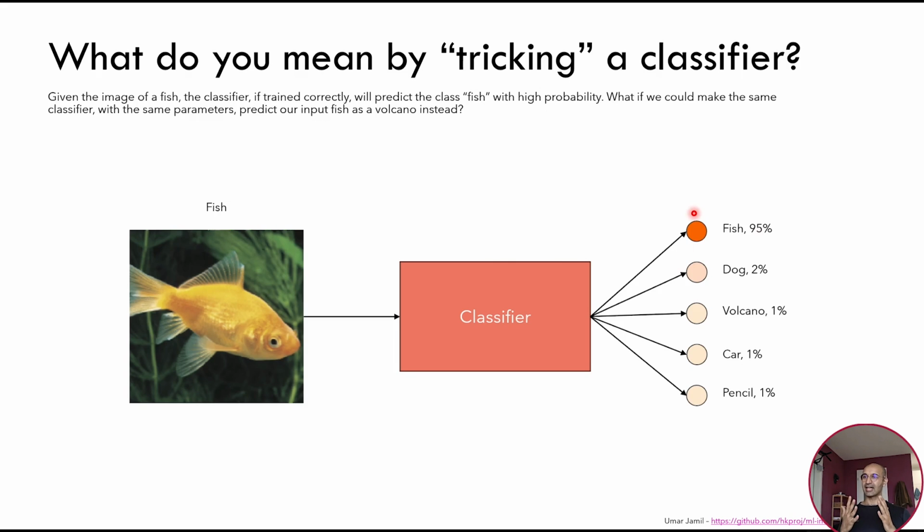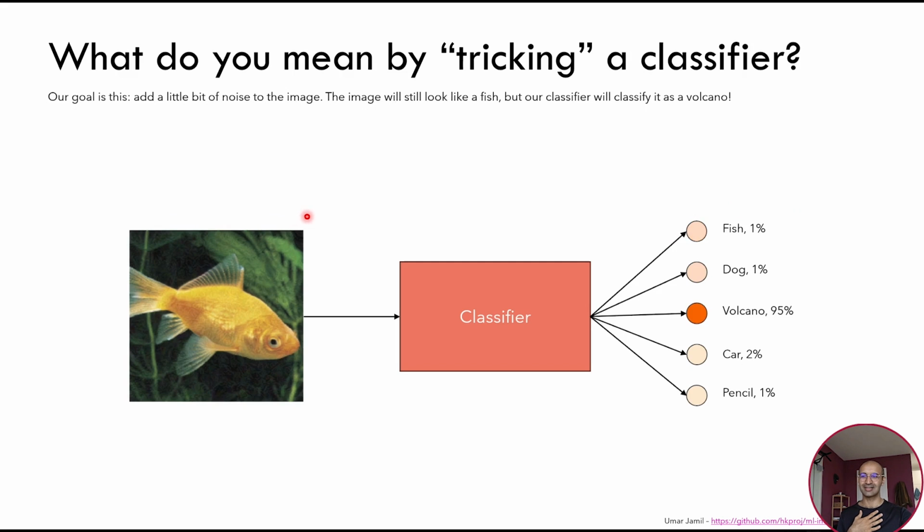So what do I mean by tricking a classifier? I give you a classifier, a neural network like this one, and you are not allowed to change anything of the network. You're not allowed to change the weights, you're not allowed to change the architecture, you're not allowed to change anything. The weights are frozen, and the architecture and the hyperparameters, everything is frozen. When we run a picture of a fish in this network, it will probably classify it as a fish. But our goal is to give a picture of a fish as input, and have the network classify it as something else that we can choose, for example, as a volcano with very high probability.